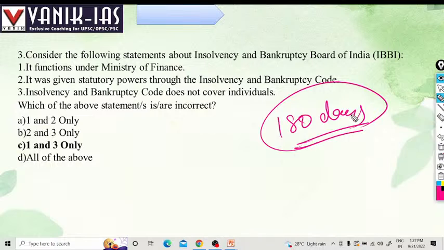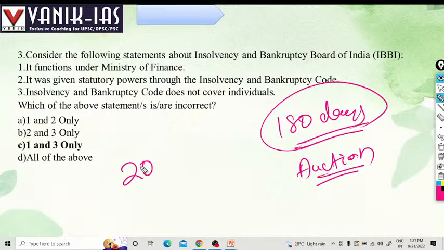Then the bank has the right to sell the company, to auction it, and recover its money. Within 180 days this needs to be finalized. This law came in 2016, the Insolvency and Bankruptcy Code.